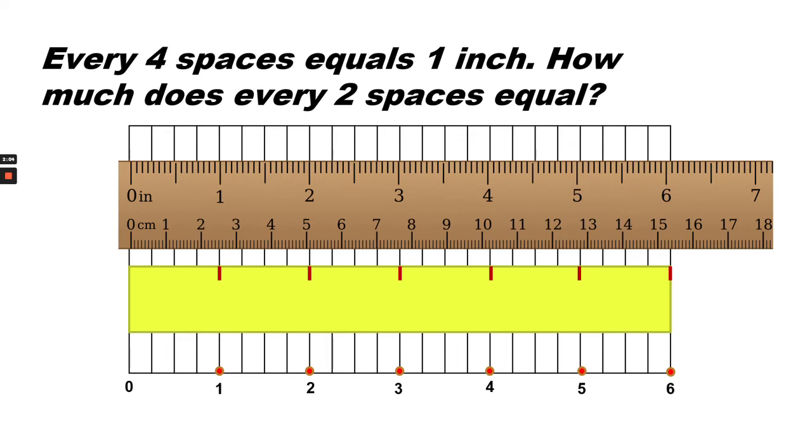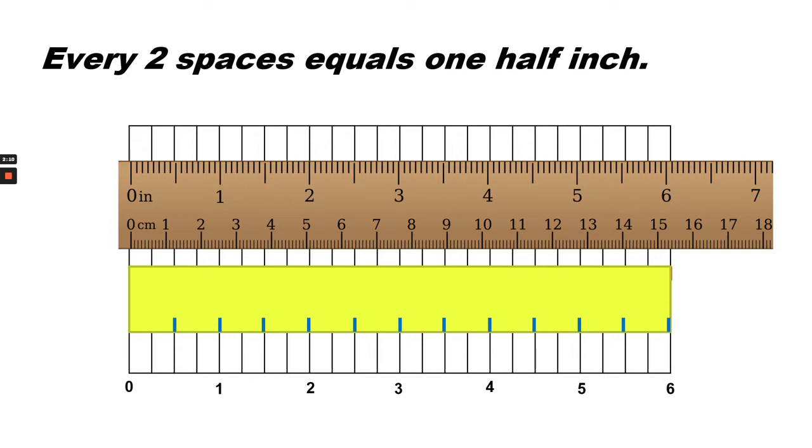How much does every 2 spaces equal? So we're going over 2 spaces. How much does that equal? Every 2 spaces equals 1/2 inch.